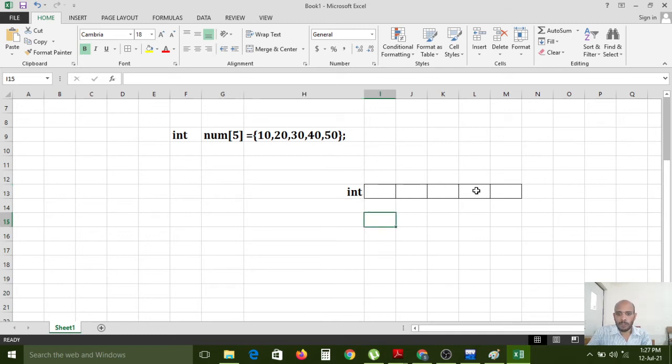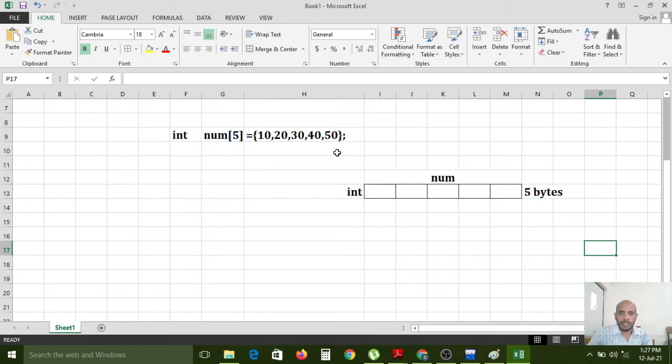So 5 units of memory, because we have given 5 now. For the number variable, it allocates that memory while executing.